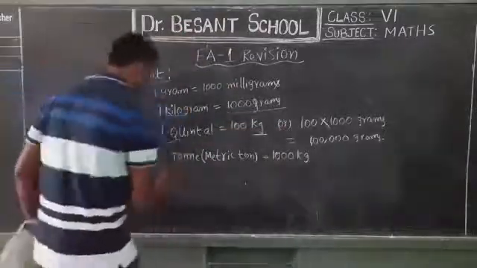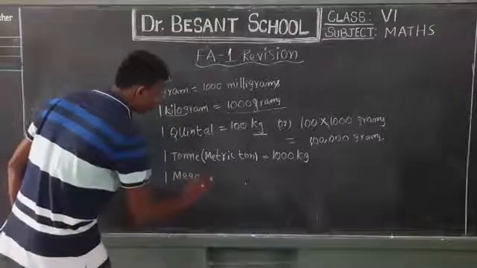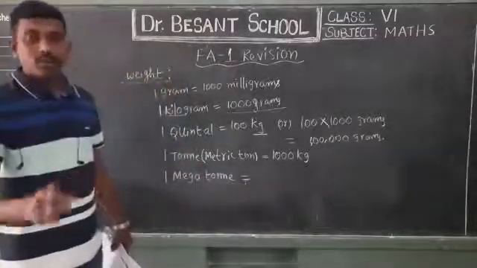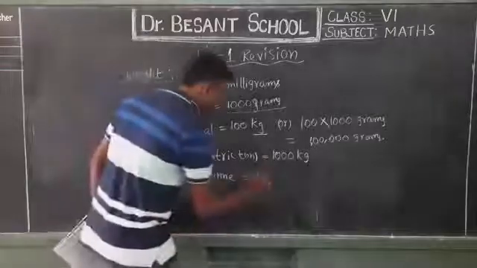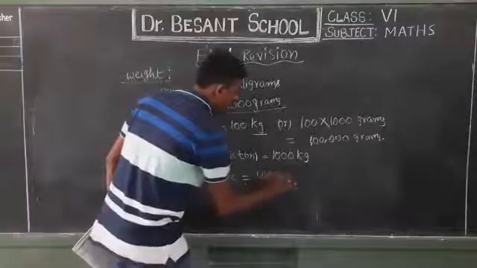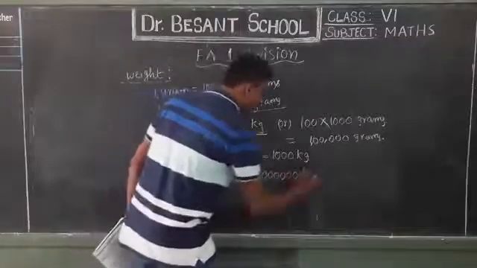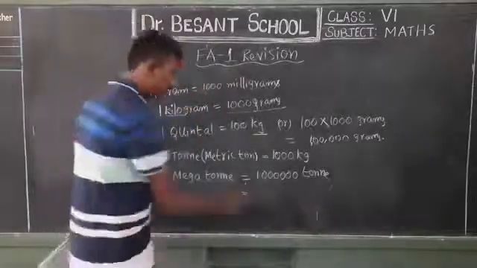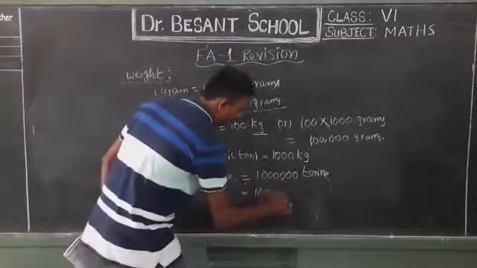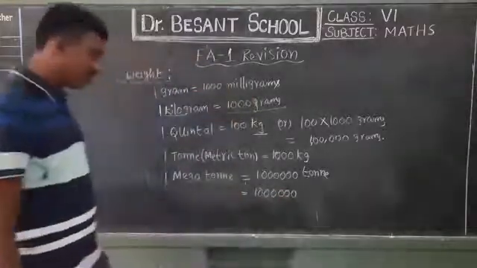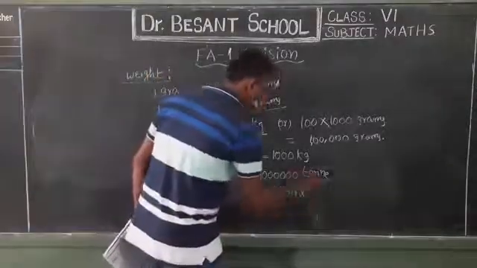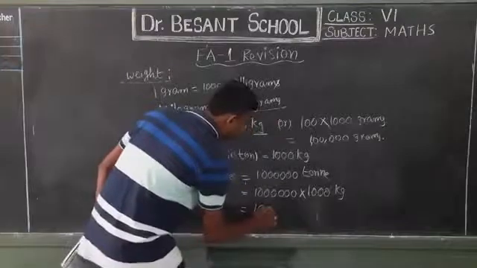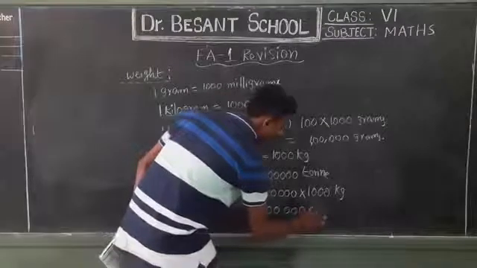Still we'll have megaton. 1 megaton. I told you mega means 1 followed by 6 zeros. So 1 followed by 6 zeros, megaton. This is in terms of ton. If you want to write this in kilograms, write down this number first, 1 followed by 6 zeros, that is 10 lakhs, into 1 ton means 1000 kilograms. So ultimately we have 1 followed by 9 zeros.